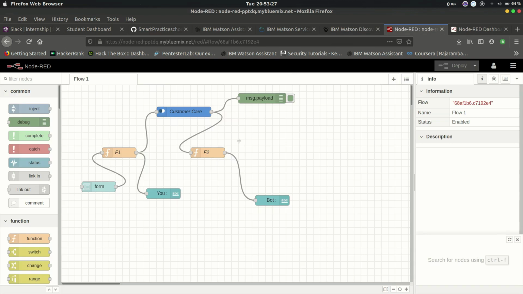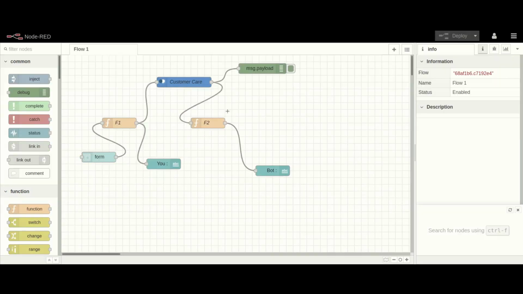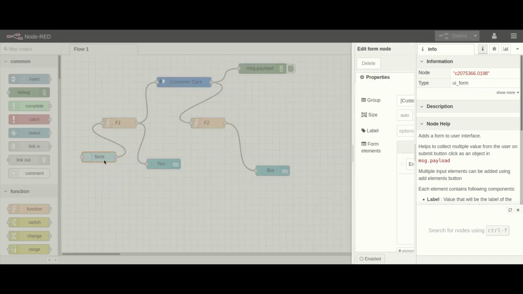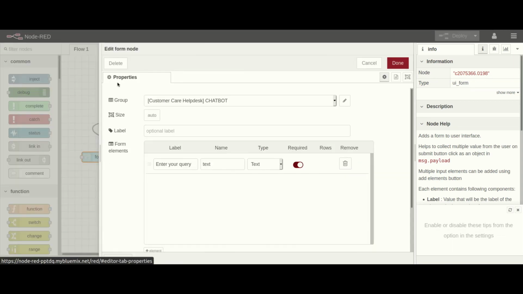The next part is Node-RED. Let me zoom in. Here you can see my flow. This flow file I already uploaded as flow.json in my GitHub repository. In the form node you can see the information about forms and properties. It is under the chatbot group that I created.